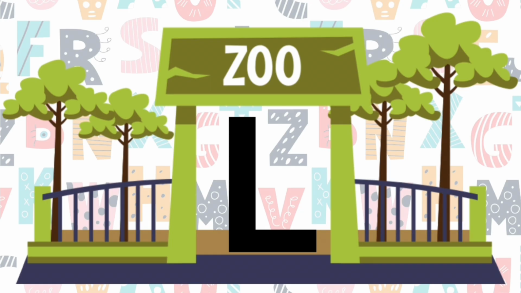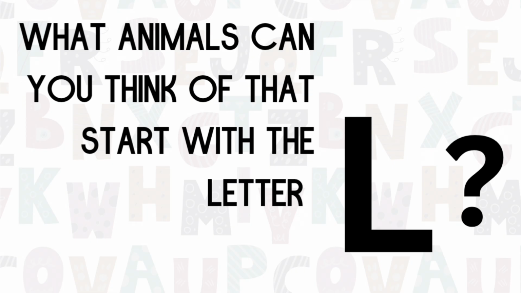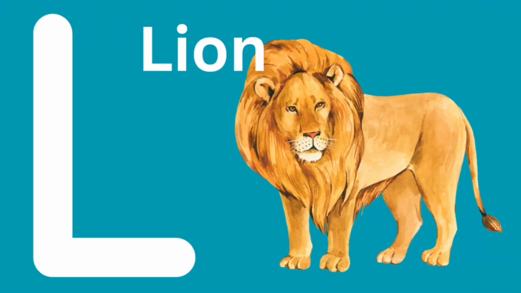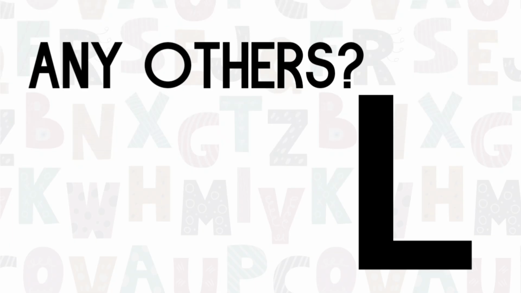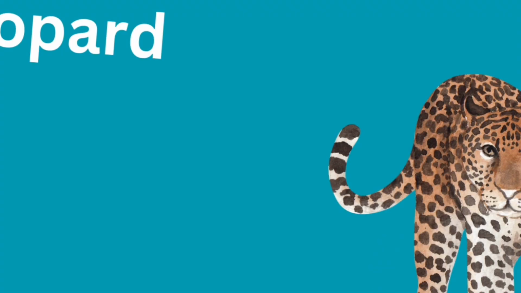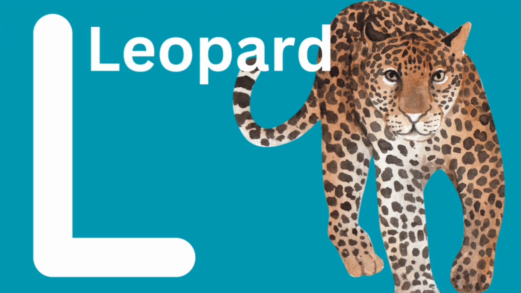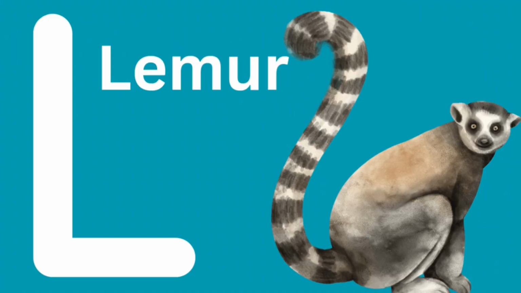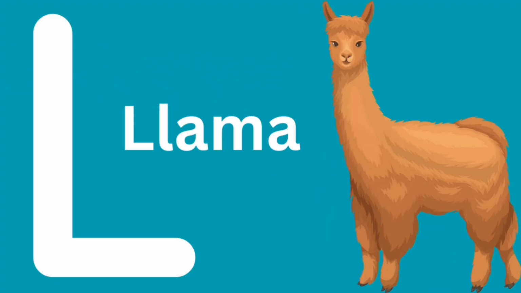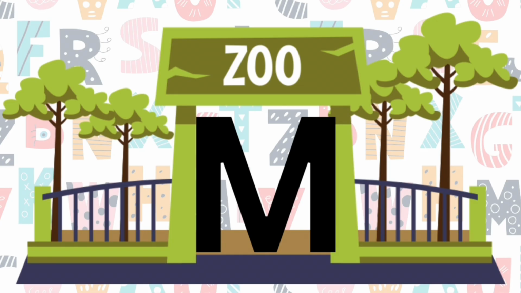This is the letter L. The L says L. What animals can you think of that start with the letter L? Ooh, the lion. Any other animals that you can think of? How about a leopard? Look at all those spots. Or the lemur. The lemur with a striped tail. Or the funny llama.